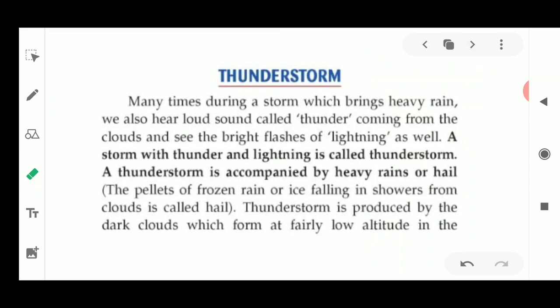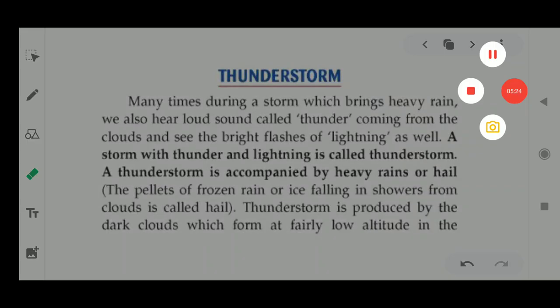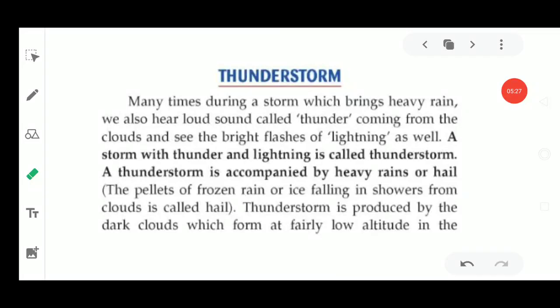Next, how is this thunderstorm formed? Let us study the reason and the way by which this thunderstorm arises. As you know, thunderstorms are mainly the result of fast moving winds. So it is the result of winds. Now how is this wind so dangerous or so disastrous?